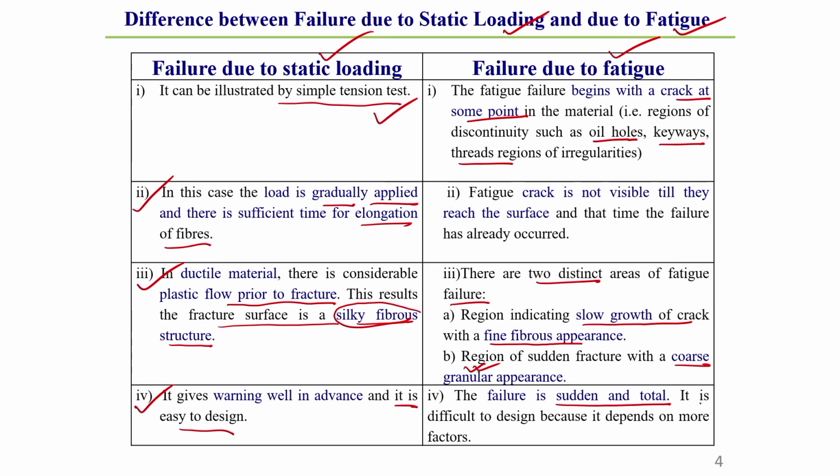That is why it is difficult to design, because fatigue failure not only depends on the fluctuating type of loading, it also depends on a lot of other factors. What those other factors are, that also I will discuss in a subsequent slide.